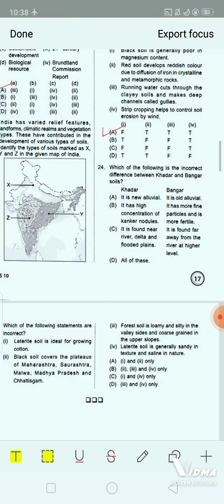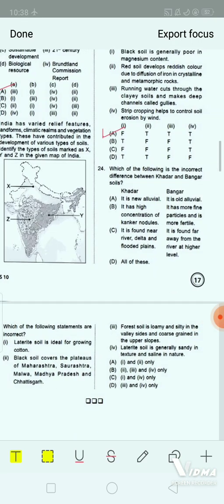Option B is the correct answer. Okay, it is the incorrect difference between Khadar and Bangar soil. Next question.